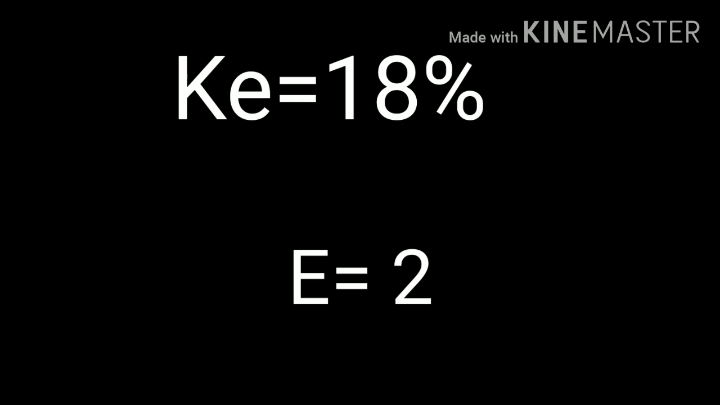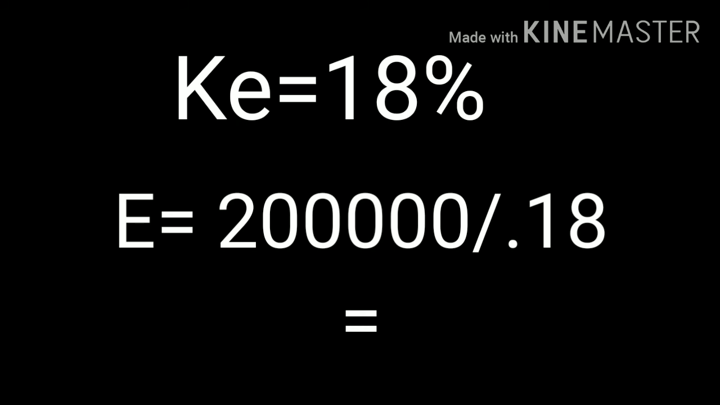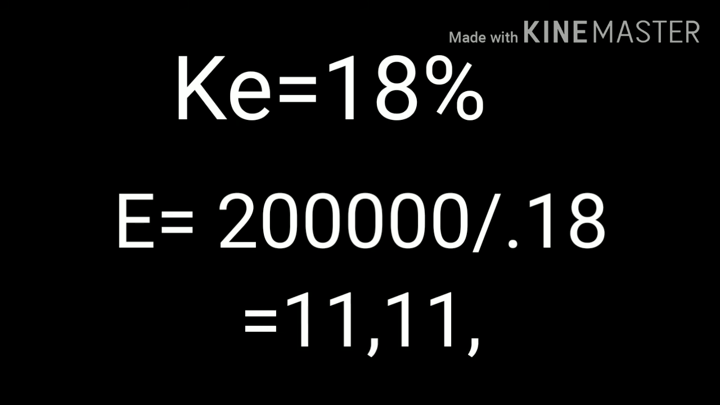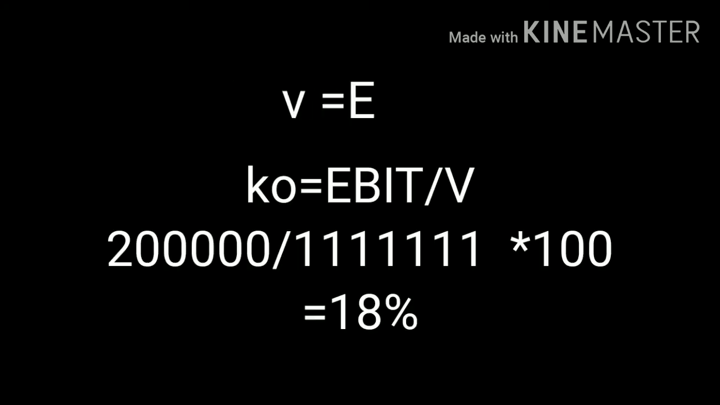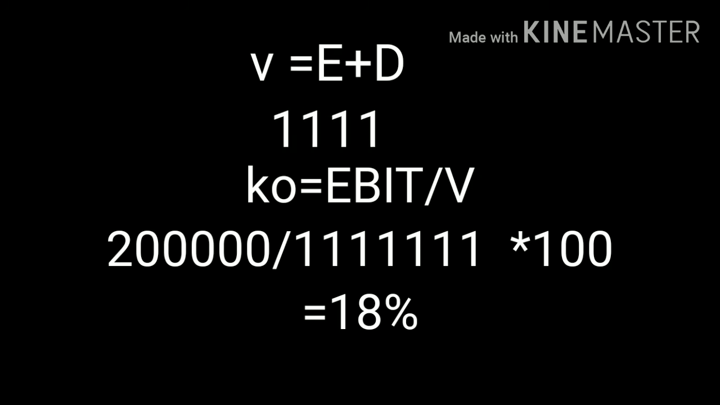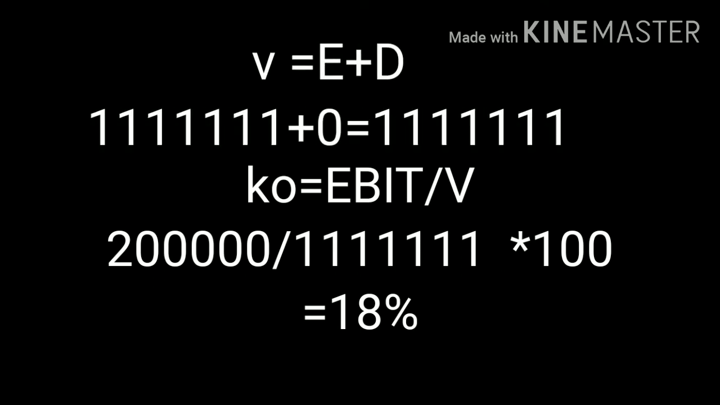Then equity capitalization rate, it is given in your question, it is 18%. So E is equal to 2 lakh divided by 18% or 2 lakh divided by 0.18. So E is 11 lakh 11,111. The next step is calculation of value of firm. V is equal to E plus D, and D is market value of debt. Here debt capital is not used, so D is 0. So value of firm is 11 lakh 11,111.